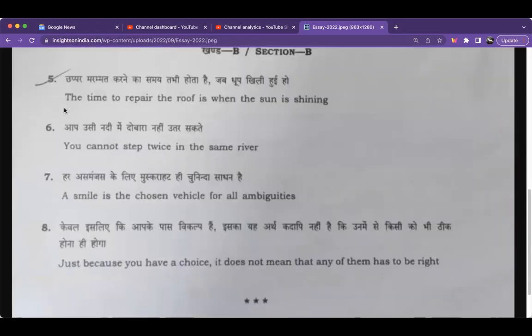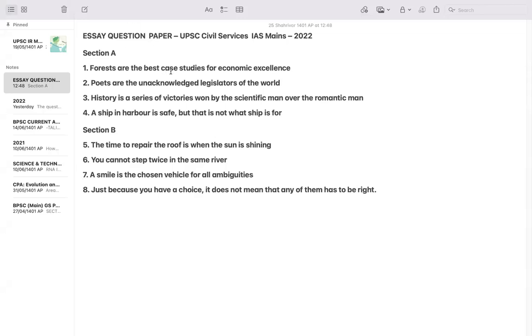And section B, we have 5, 6, 7, 8. You have to choose one from here also. The time to repair the roof is when the sun is shining, right? You cannot step twice in the same river. A smile is the chosen vehicle for all ambiguities. And then, just because you have a choice, it does not mean that any of them has to be right. Okay, so four are there, and one you have to choose from here. We'll be going into the details also. I will be showing you the structure also in days to come, but please let me share my views on each of the essays nominally.